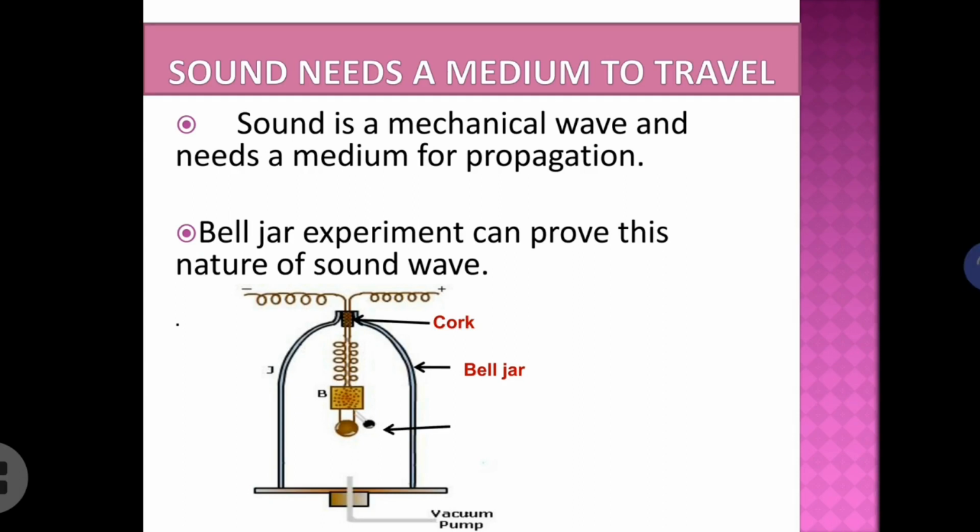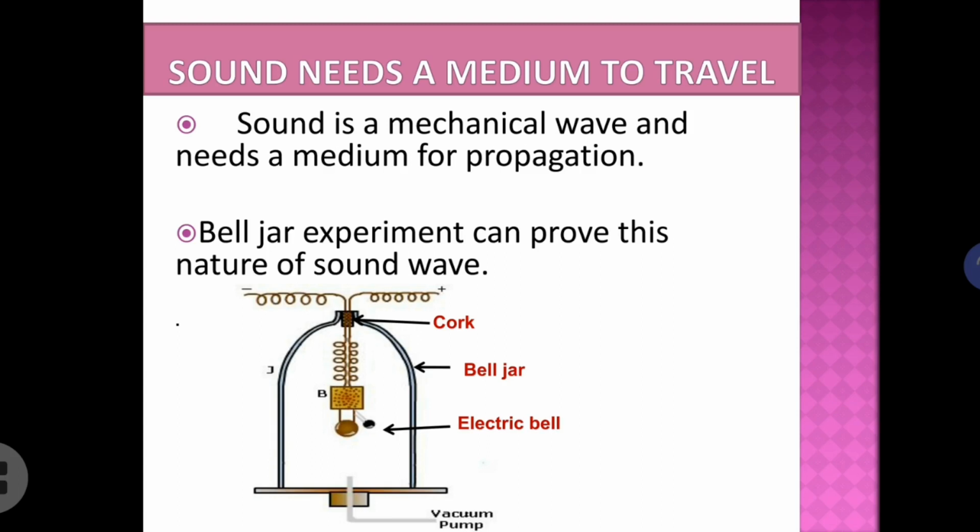Then we have the electric bell, and the electric connection will be given from outside. At the bottom of this bell jar you can see there is a vacuum pump connected. The vacuum pump is meant for creating vacuum or sucking air from a region. In this bell jar experiment, initially there will be air inside the jar. So when you switch on the electric bell, we will be able to hear the sound of the bell.